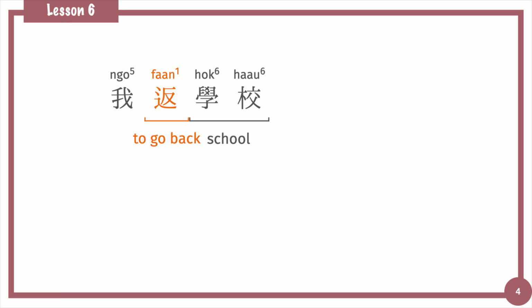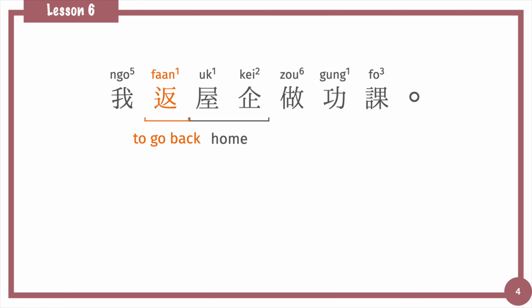We can also say 返學校 go back to school only when you are talking about your own school. And 返公司 go back to the company. Then let's go back to the sentence 我返屋企做功課. In this sentence, we have a verb phrase 返屋企 and directly connect with another verb phrase 做功課 after it. 做 to do, 功課 homework.